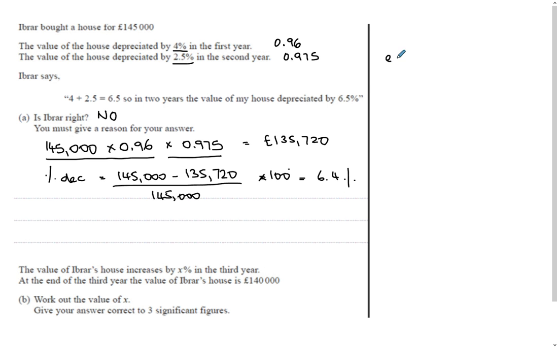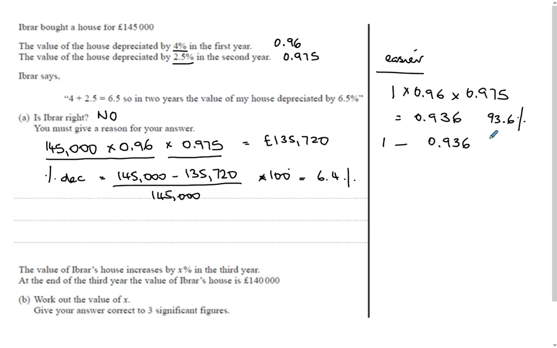There's an easier way of doing this. You can just keep the value of the house as 1, which is the whole amount, and then go times 0.96 times 0.975, and you get 0.936. The 0.936 means the value of the house at the end of the second year is 93.6% in total.